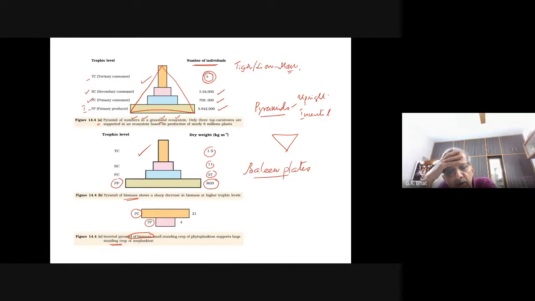So if you look into the biomass, the biomass of the first trophic level is less than the biomass of the second trophic level, and like that the third trophic level. So it results in an inverted pyramid.